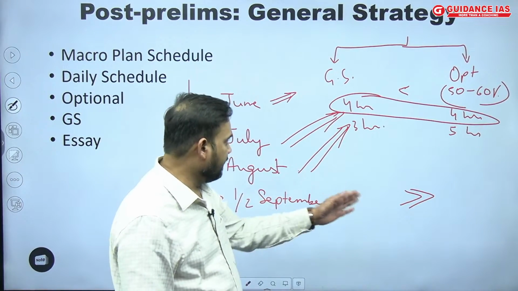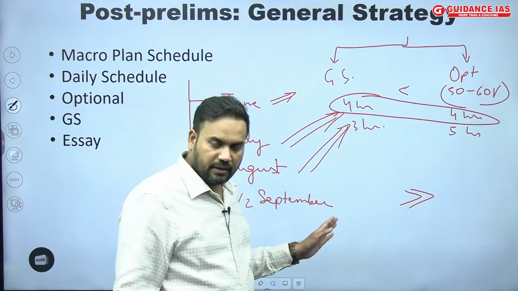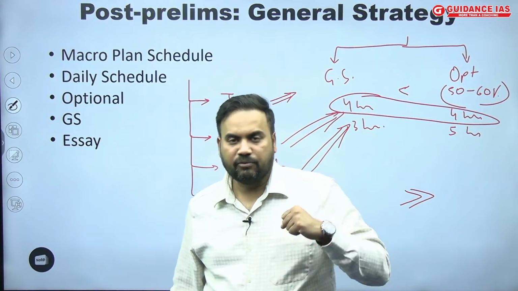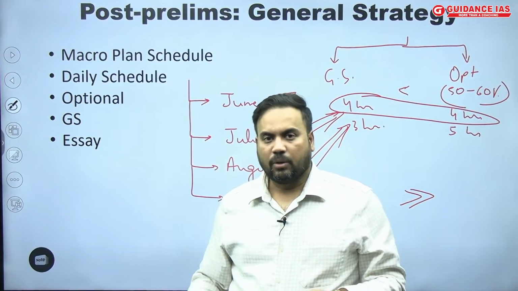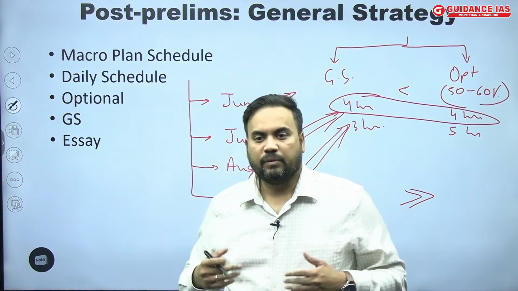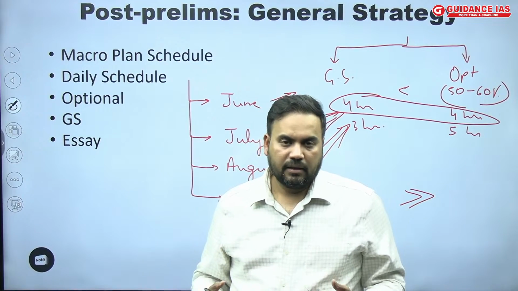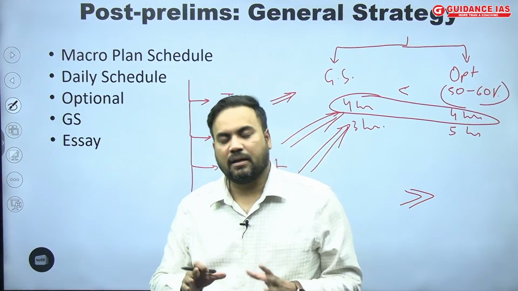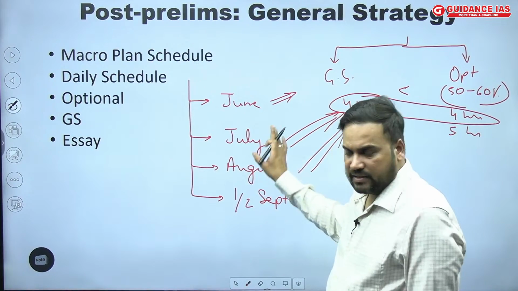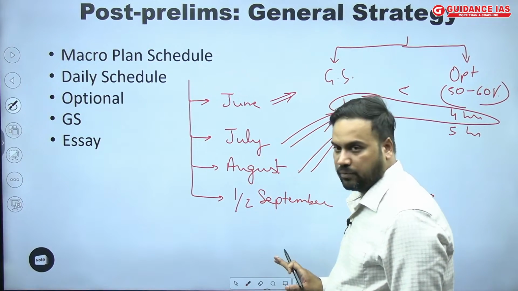Because we want to make sure that the first papers we attend very well, so that we have lots of confidence. And believe me, if the first papers go well, we will be full of confidence, and the other papers will also go good. Okay, so this is the general strategy which we have to follow.